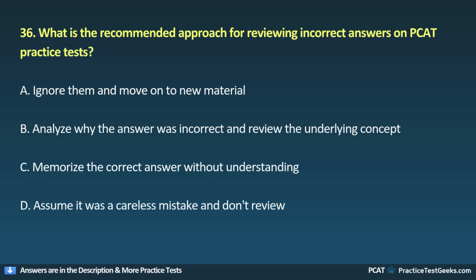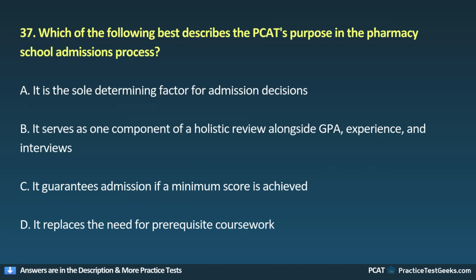A, ignore them and move on to new material. B, analyze why the answer was incorrect and review the underlying concept. C, memorize the correct answer without understanding. D, assume it was a careless mistake and don't review. 37. Which of the following best describes the PCAT's purpose in the pharmacy school admissions process?